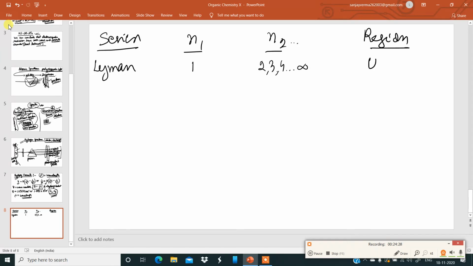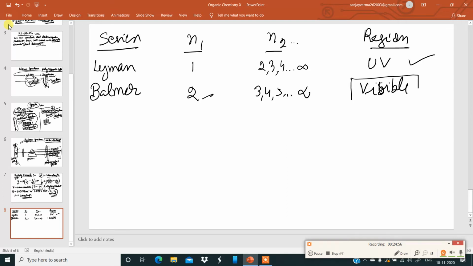Ultraviolet region. The next series, for n1 equal to 2, is called the Balmer series. For the Balmer series, if n1 is 2, then n2 must be 3, 4, 5 and so on, up to infinity. This region is the visible region. It is for the visible region.